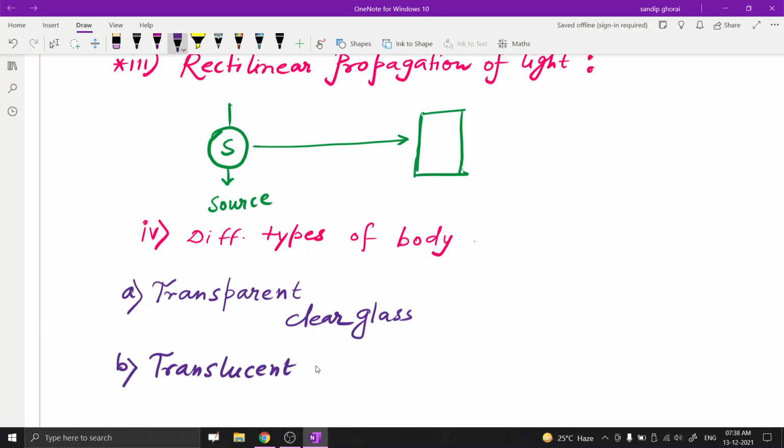These are the materials that allow light to pass through them, but not completely, only partially. An example is ground glass, thin nylon fabric, butter paper, frosted glass, etc. These are examples of translucent material.